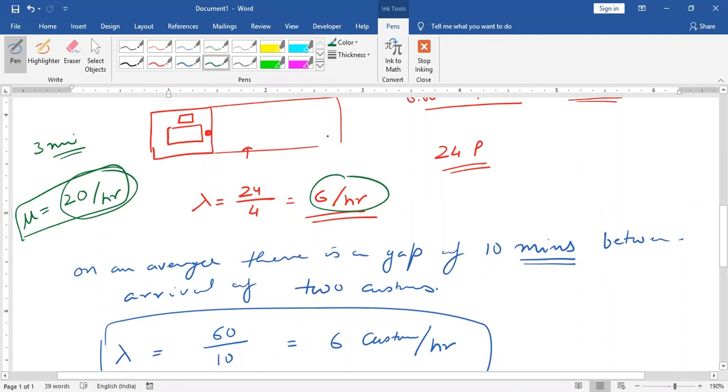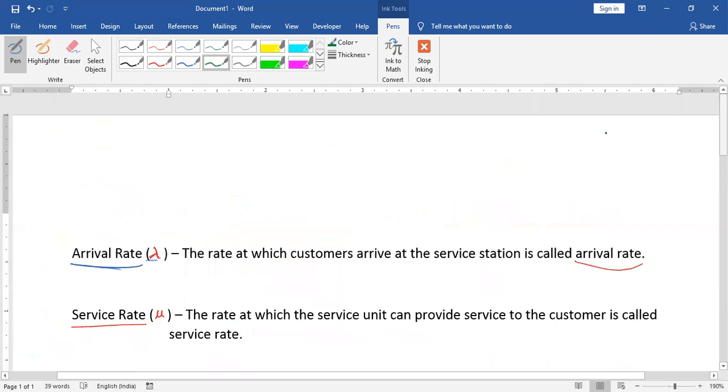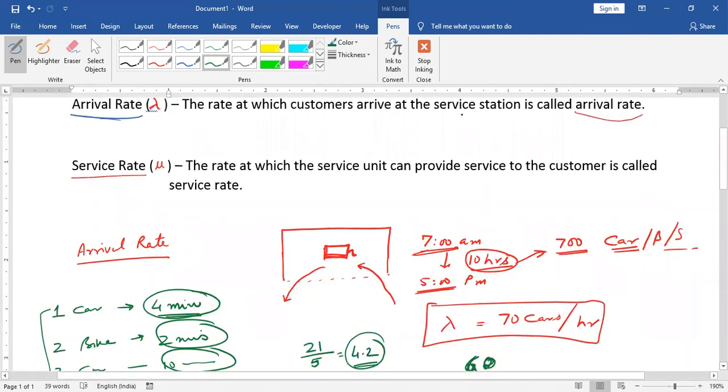Right. I'm going to read certain questions from the book, and you have to understand what I want to explain. For example, at a certain petrol pump, you just listen to me carefully. I am going to elaborate and explain each and everything. At a certain petrol pump, customers arrive according to a Poisson process.